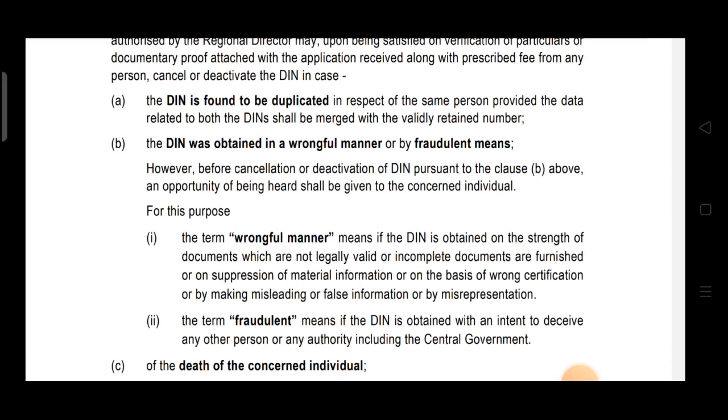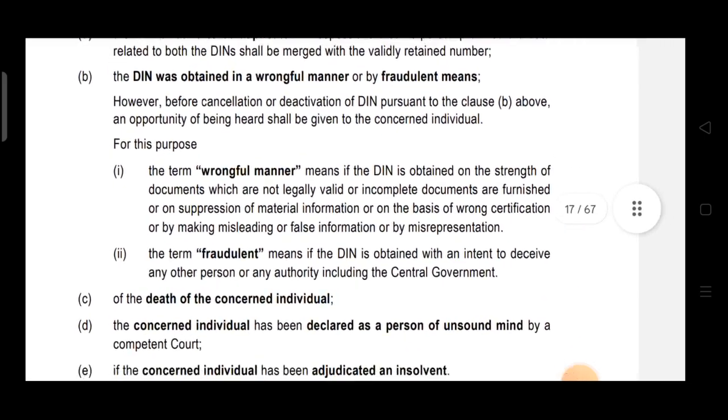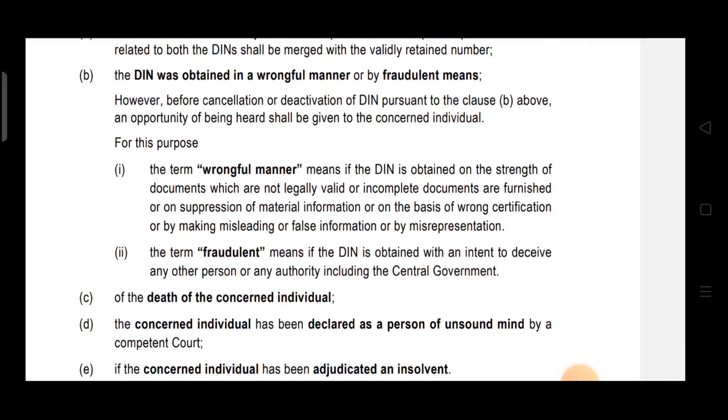For this purpose, what is the meaning of this term? The term wrongful manner means if the DIN is obtained on the strength of documents which are not legally valid, or incomplete documents are furnished, or on suppression of material information, or on basis of wrong certification, or by making misleading or false information, or by misrepresentation.